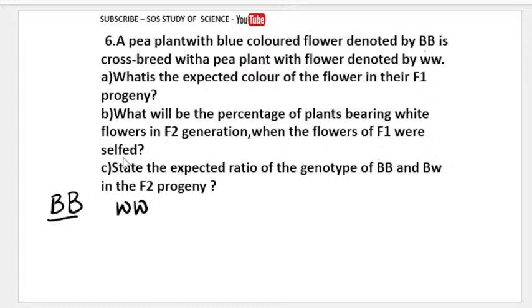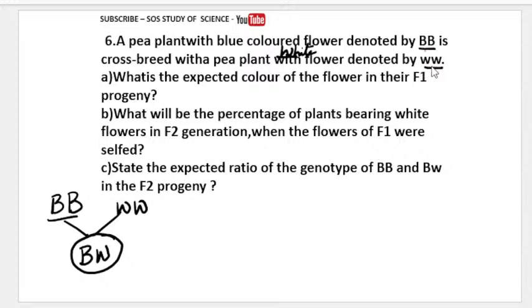So now, just make this w as white. This is the white color flower. Okay, so when we cross this, what happened? We get capital B and small w. As they have already mentioned, children, this is capital, this is small.